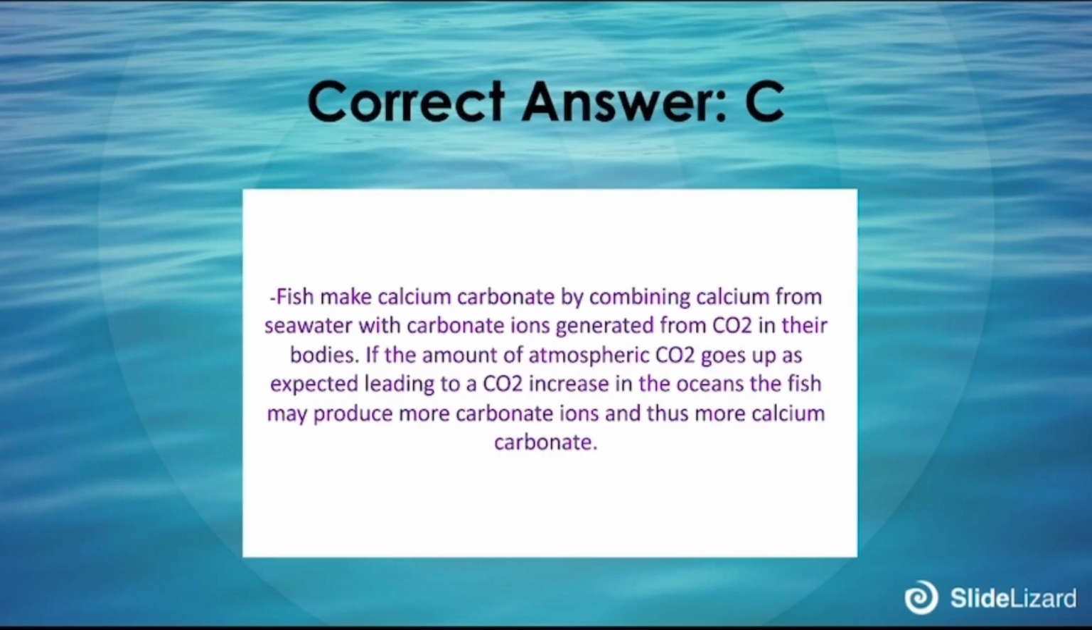Correct answer is C. Fish make calcium carbonate by combining calcium from seawater with carbonate ions generated from CO2 in their bodies. If the amount of atmospheric CO2 goes up as expected, leading to a CO2 increase in the ocean, the fish may produce more carbonate ions and thus more calcium carbonate.